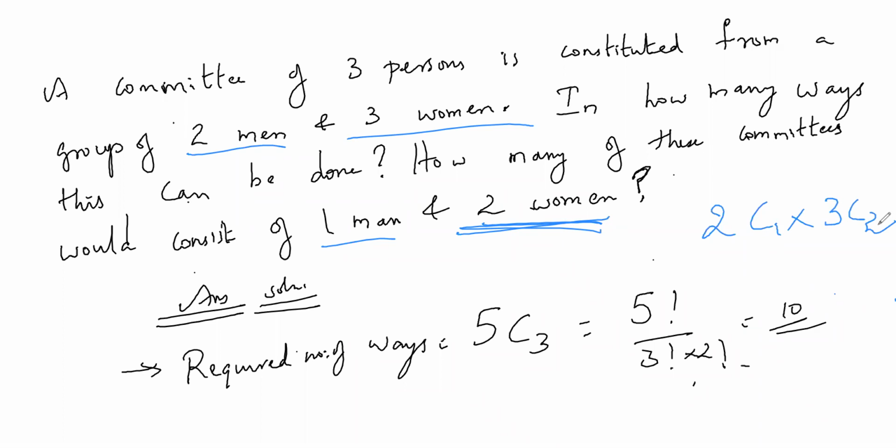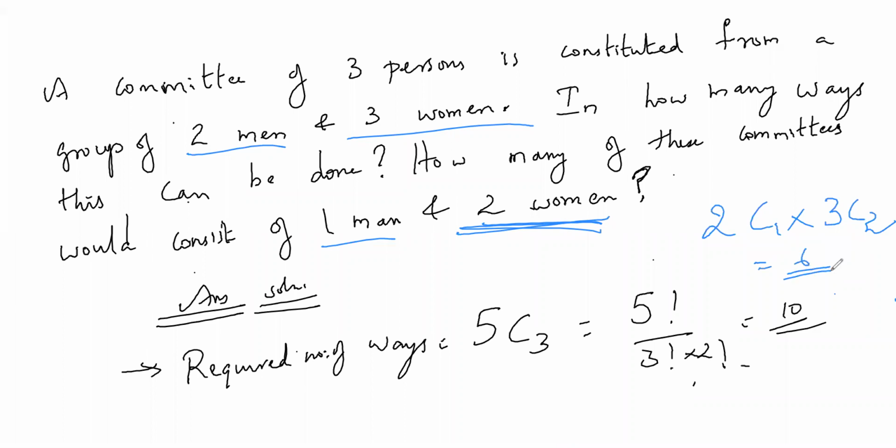That is the answer of the second one. How did I get this 2C1? Totally there are 3 women. Out of these 3 women, I can put 2 women. That is my 3C2. 1 man out of how many men? 2 men. So any of the men can be part of the committee. So 2C1 into 3C2 ways are there for the second part. So the answer is 6 for the second one.